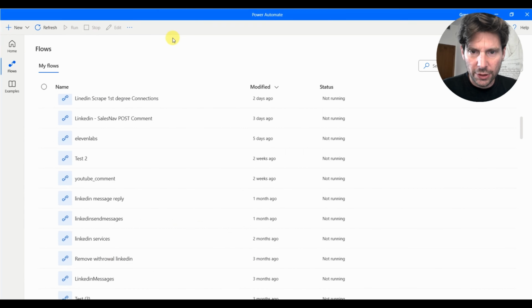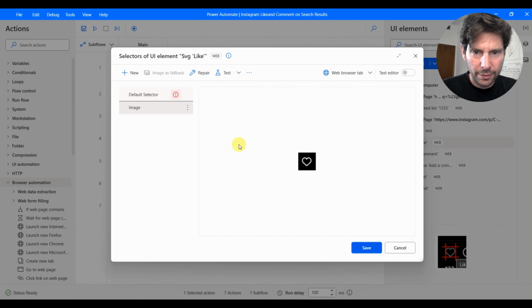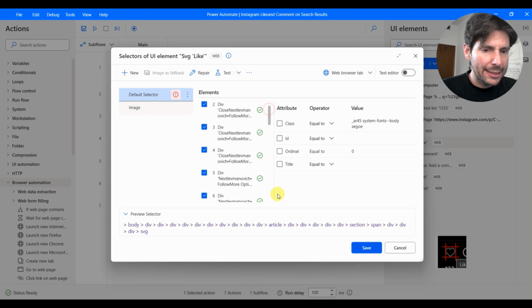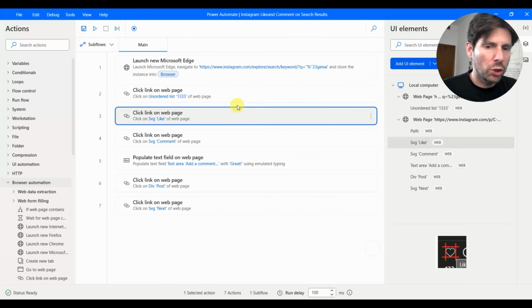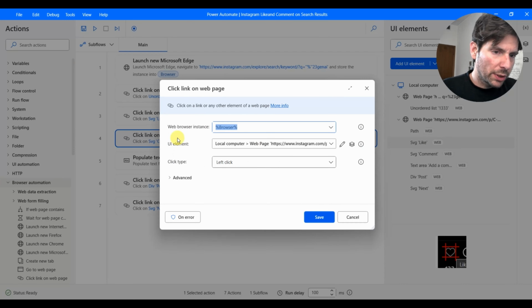And let's wait for this image to get captured. So we have this as a fallback. Since these selectors are pretty hard to identify and to match, we're going to use this image, and we're going to click on this like with the image. The same thing we're going to do with the comment.